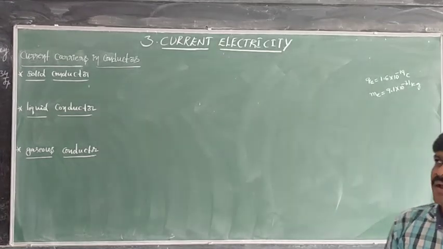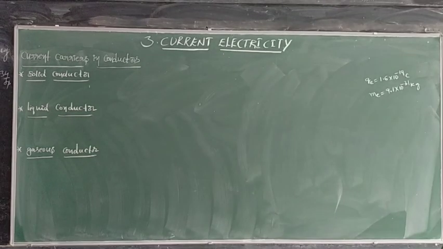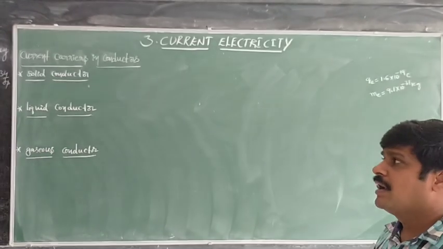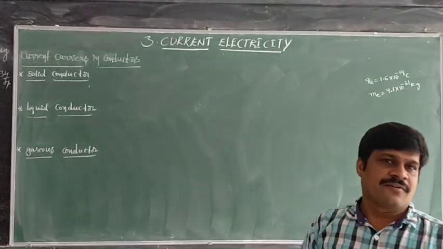Actually, flow of charge means, if you take the flow of electrons, that when electrons are flowing, we can say some mass is flowing.